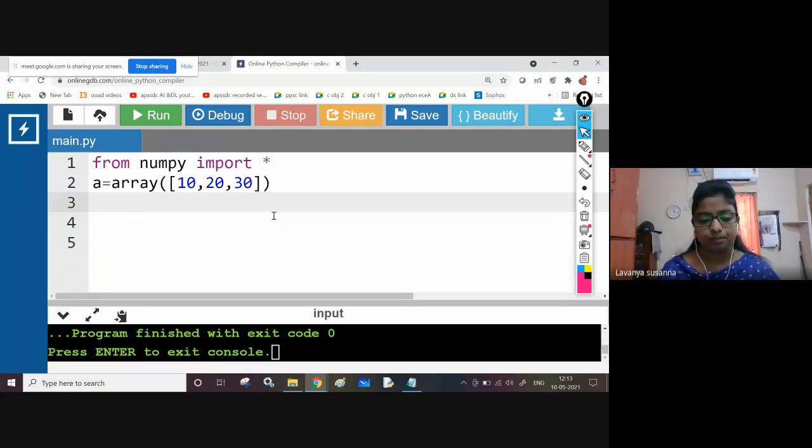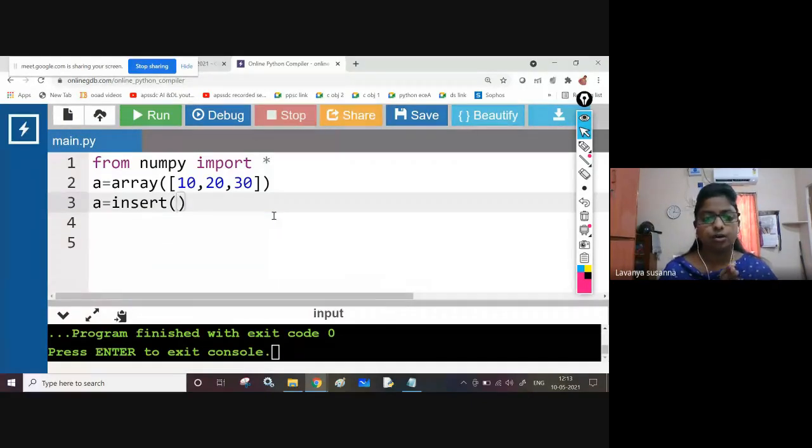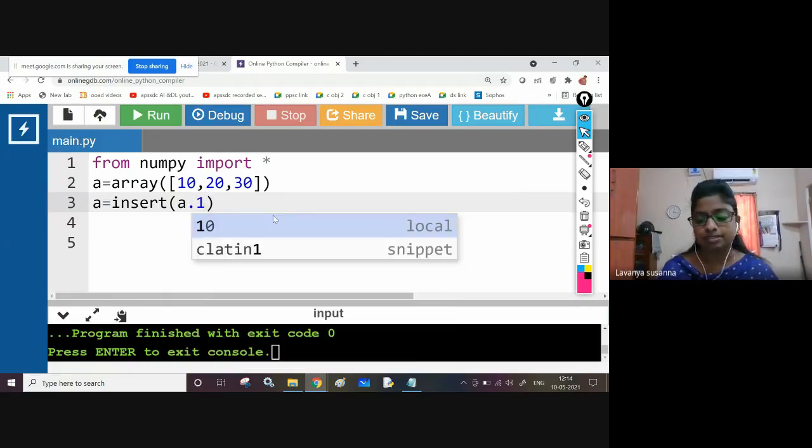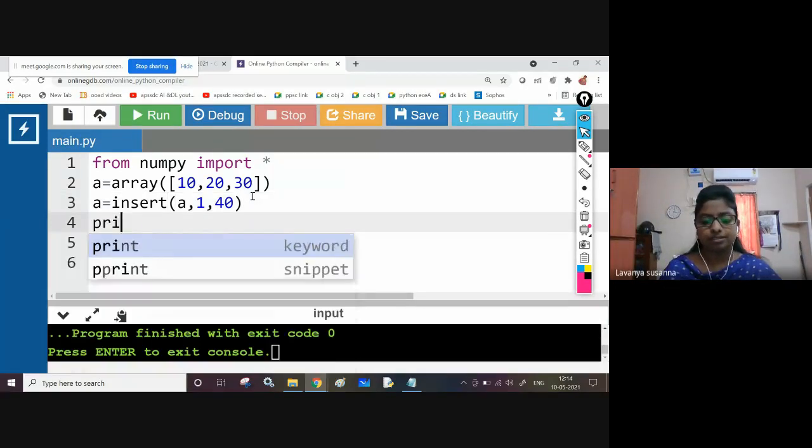Next, A equal to insert. Now I want to insert after 10. So what is the index of 10? 0. After 10 means index 1. At the first index I want to insert the element. That means array name, comma, index 1, comma, I want to insert the element 40. Now print A.